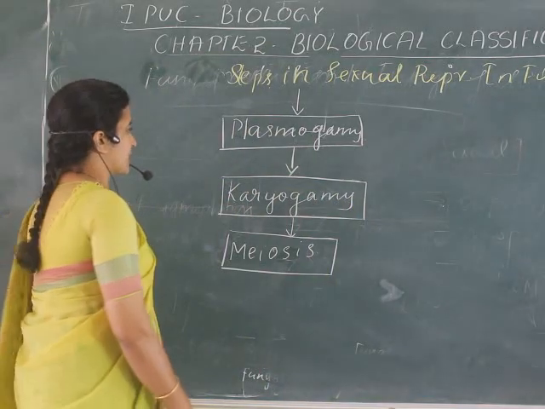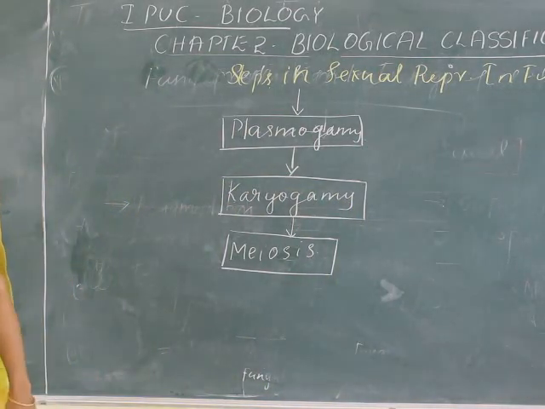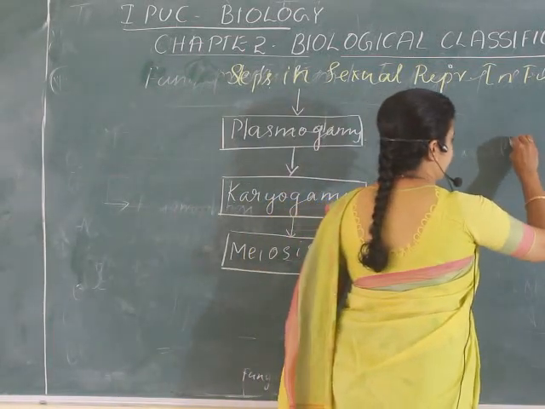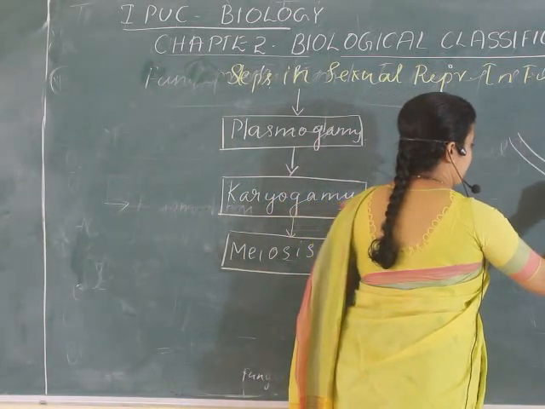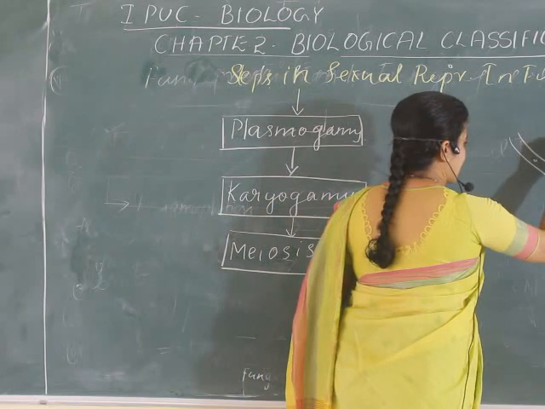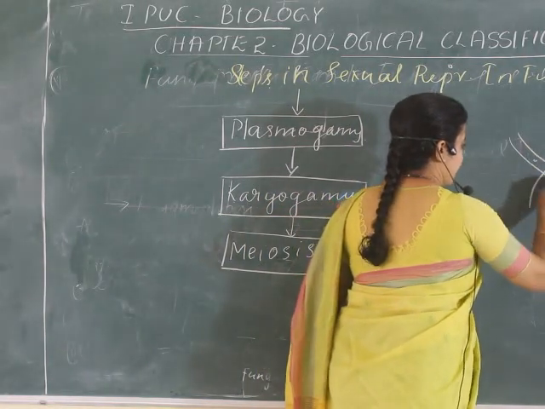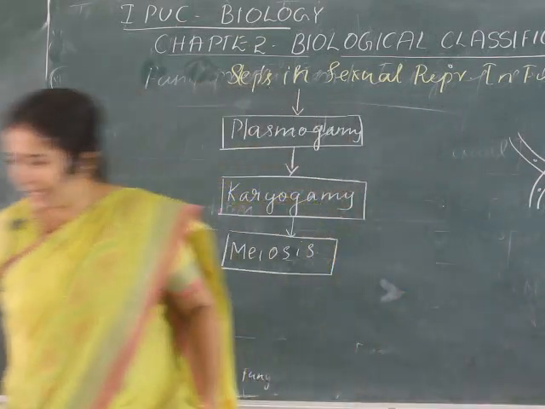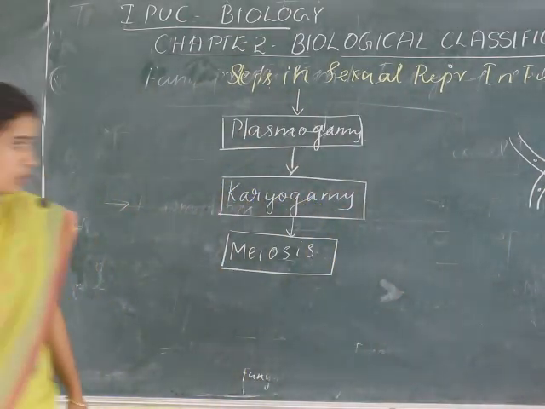First, let us understand what plasmogamy is. Usually, 2 hyphae. Consider this is one fungus having a nucleus in it, and another hypha. They will produce gametes. Now we are understanding sexual reproduction.